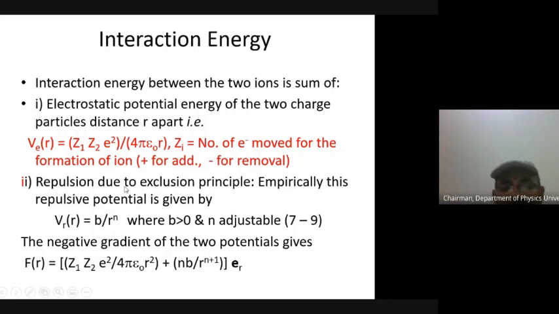Due to the Pauli exclusion principle, empirically, the repulsive potential is given by V_R(r) = B over r^n, where B is above 0 and n is adjustable from 7 to 9. We are not making science. We are basically, when we observe something experimentally, then thinking about different models.